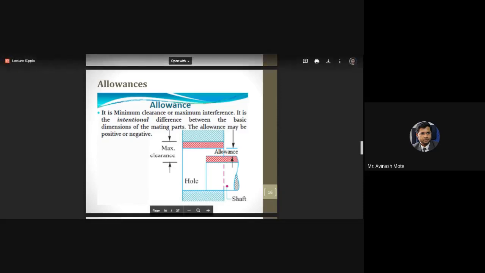The basic definition is, it is the intentional difference between the basic dimensions of mating parts, or it is the minimum clearance and maximum interference. I will show you how. Just look at the figure. This is actually the hole and shaft basis system. Consider this as a hole, and this is the shaft. The smaller one is the shaft.